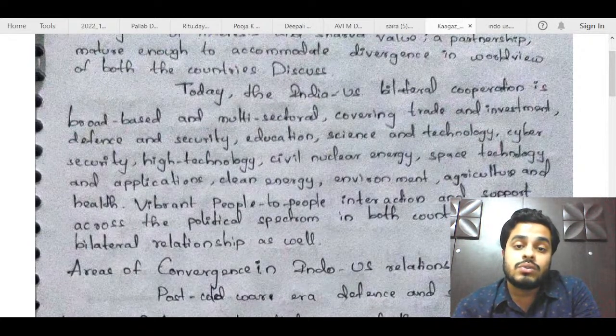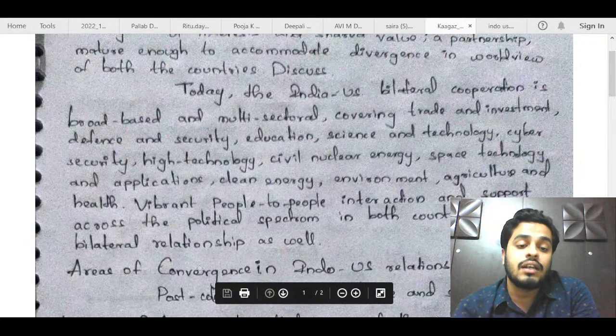So her introduction is: today the India-US bilateral cooperation is broad-based and multi-sectoral, covering trade and investment, defense and security, education, science and technology. Okay, so she has mentioned the areas of cooperation in the introduction itself. Again, I will say this was not needed because in this part, she has written areas of convergence. So again, these things will come here also.